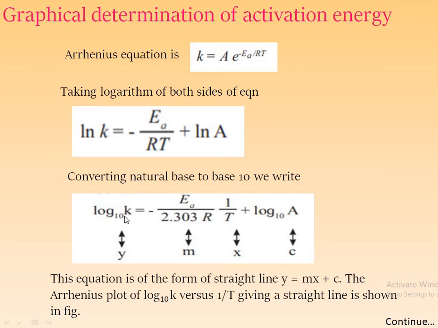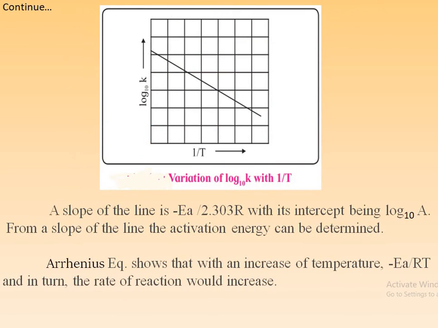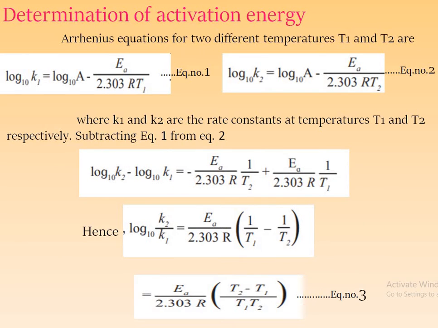This third equation is the Arrhenius equation for only one temperature, but we can determine the activation energy at two different temperatures, T1 and T2 also. The next point is the determination of the activation energy at two different temperatures. In this case, the Arrhenius equation is represented in two different ways by K1, K2, T1, and T2. Therefore, the Arrhenius equations for two different temperatures T1 and T2 are as follows.